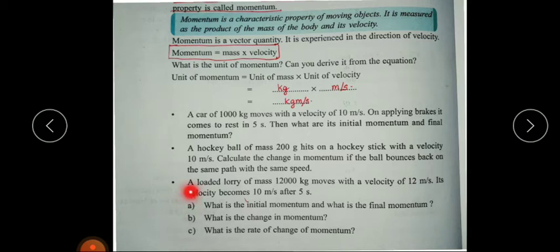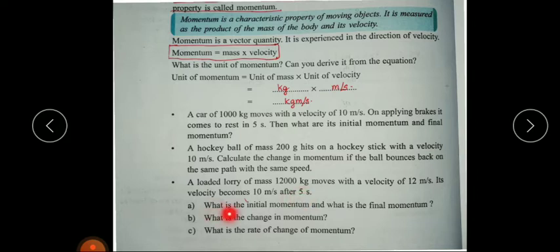Third question. A loaded lorry of mass 12,000 kg moves with the velocity of 12 meter per second. Its velocity becomes 10 meter per second after 5 seconds. So the mass of lorry is 12,000 kg and its initial velocity is 12 meter per second and its velocity becomes 10 meter per second after 5 seconds. So initial velocity is 12 meter per second, final velocity is 10 meter per second and time is 5 seconds.